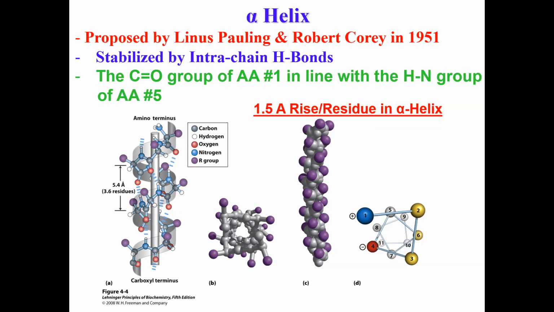Now let's talk about the first form of secondary structure, which is alpha helix. Okay. If you look here on the left-hand side, of course, this was proposed by no other than Linus Pauling and Bob Corey in 1951. The structure of alpha helix is shown here on the extreme left. It's like your slinky that you may have played with during your childhood. Just stretch the slinky and that forms an alpha helical structure. Stretch some more, then still maybe alpha helical. Keep stretching and you might see that it may form some other form of secondary structure like beta sheets. I can show you a little bit later on.